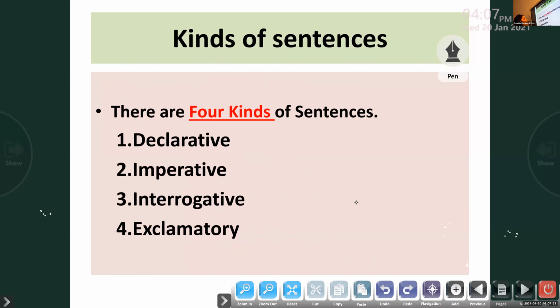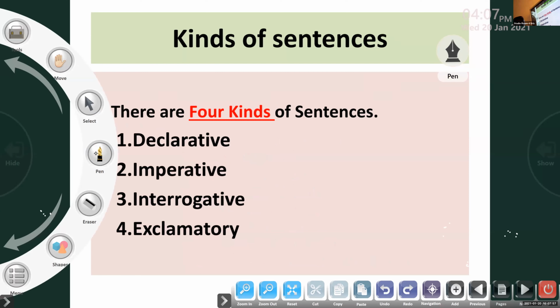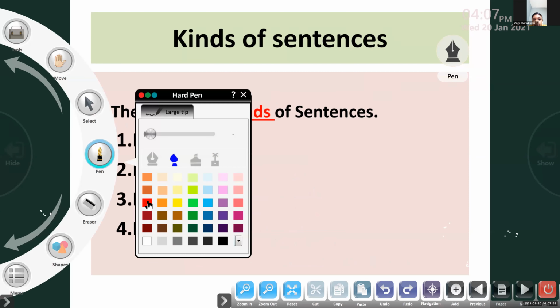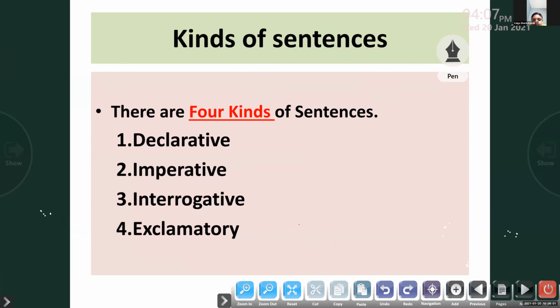This is very simple. There are 4 kinds of sentences. Okay, how many kinds are there, children? 4 kinds. There are 4 kinds of sentences.